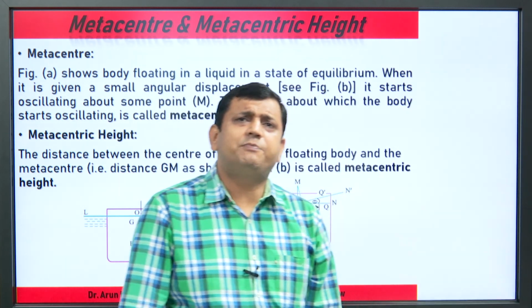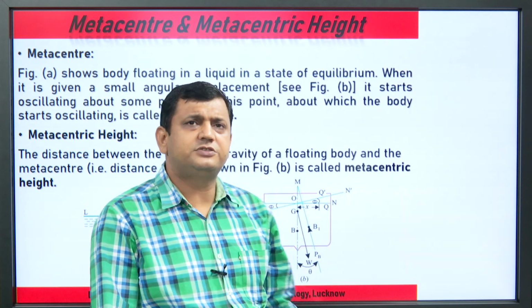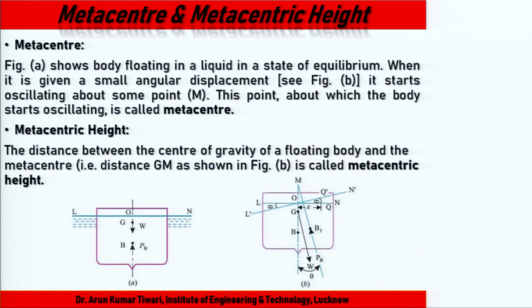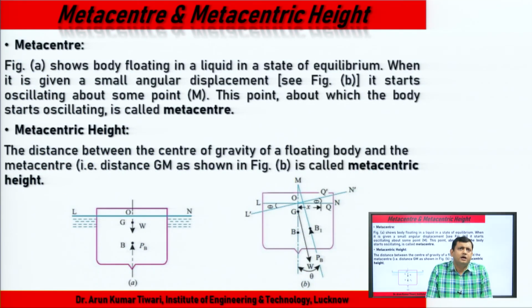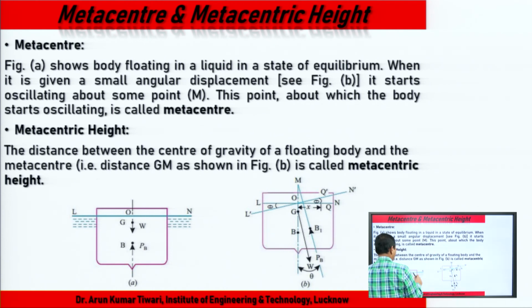We take this example, example A. A body is floating in a liquid in a stable equilibrium, and it is given a small angular displacement. This is the free surface.